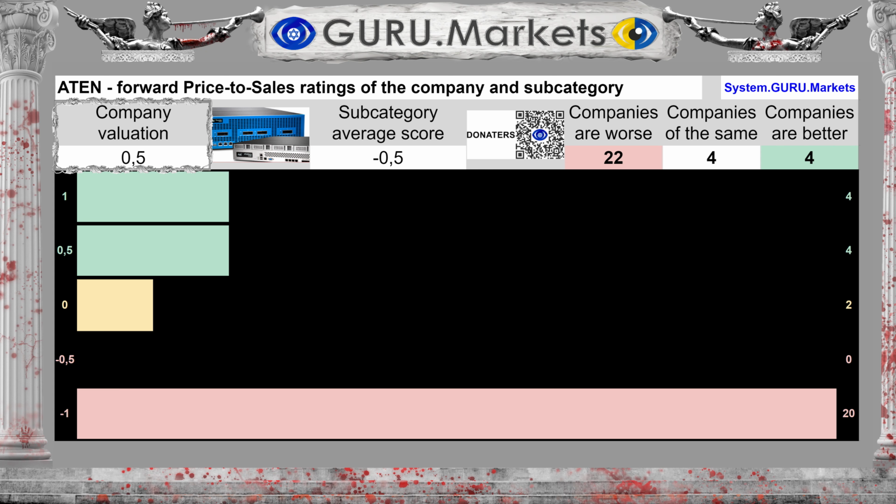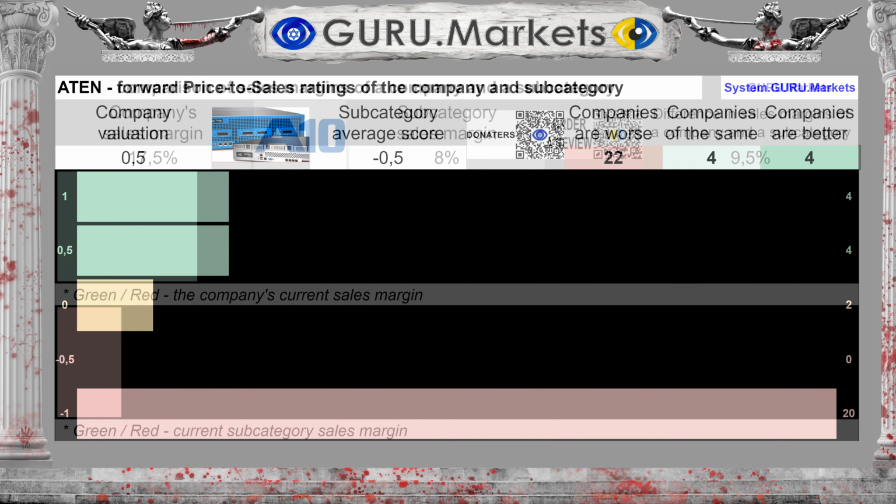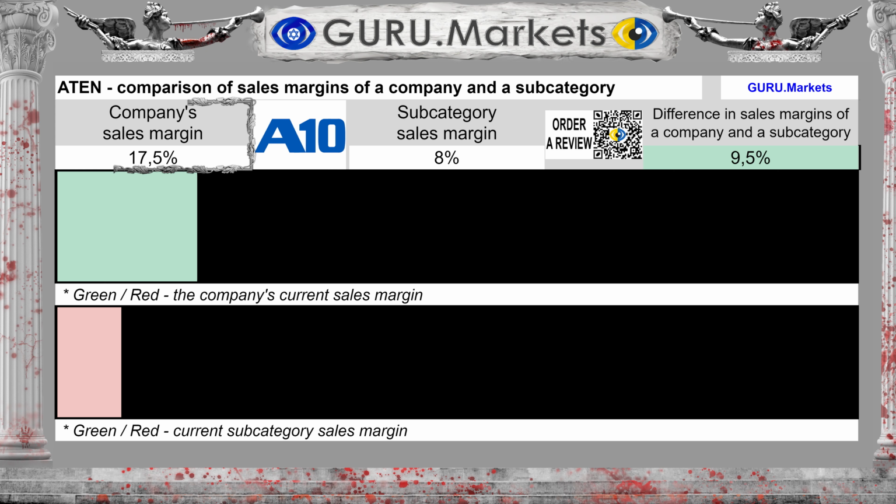Good, 0.5 points. The sales margin is 17.5%, with an average in the subcategory of 8%. The difference between the subcategory average and the company's performance is 9.5%. Assessment of sales margins in comparison with indicators in the subcategory.